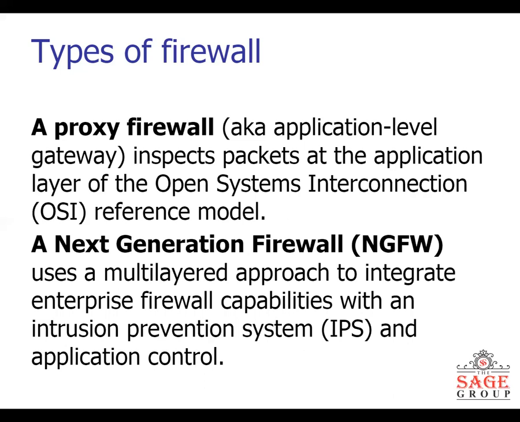The proxy firewall is used to check at the application level whether any unknown traffic is coming or not. So the proxy firewall is the application level gateway firewall that inspects application layer packets in the network.